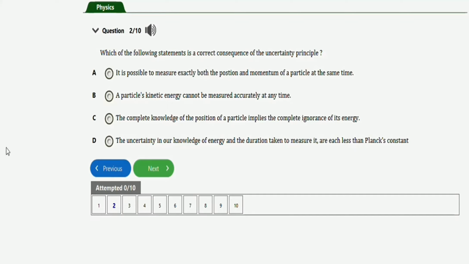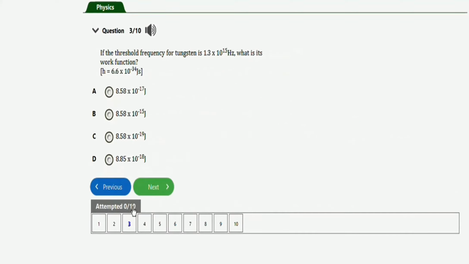The next repeated question will be this one. It says, if the threshold frequency for tungsten is this value measured in Hertz, what is its work function? So guys, for this kind of problem, all you need to do is to multiply the frequency of the tungsten with the value of h we have here.